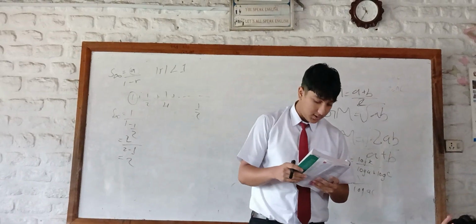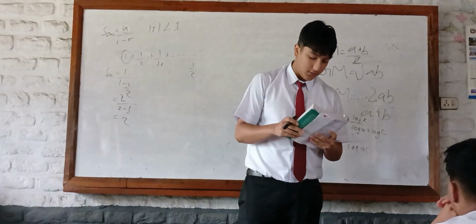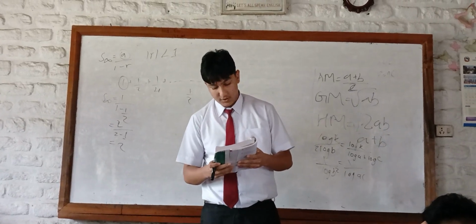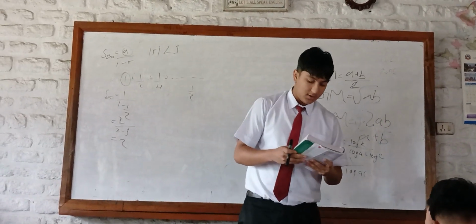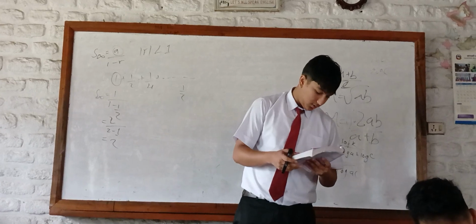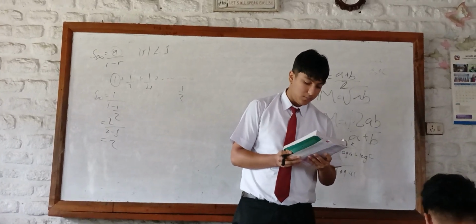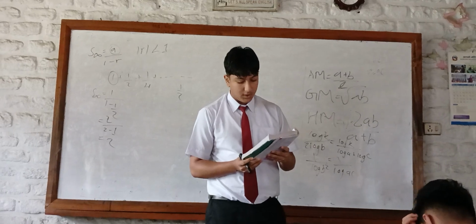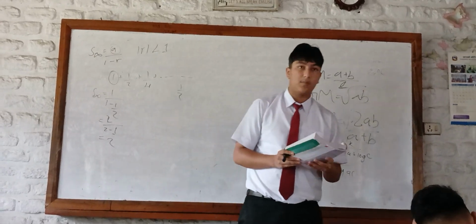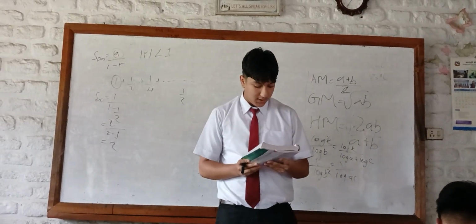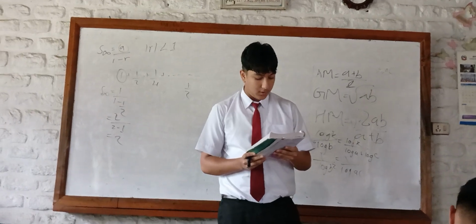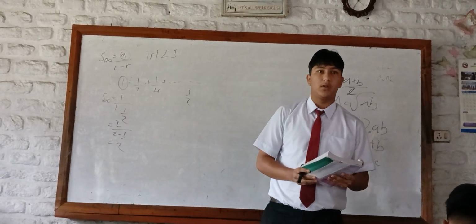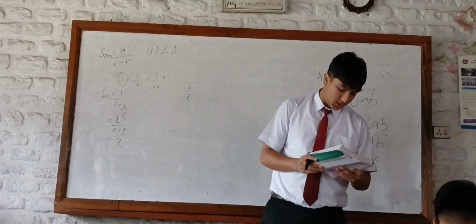Question number 7. Sum to infinity of the series is 15, and first term is 5. Then the value of common ratio is, and the correct answer is option C. Question number 8. If the AM between the roots of a quadratic equation is 8 and GM is 5, then the equation is, and the answer is option D. Question number 9. If x is equal to 1 plus y squared to infinity, then y is equal to, and the answer is option C.